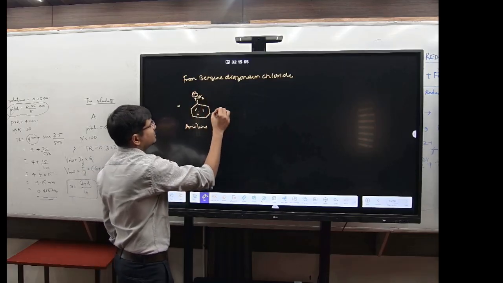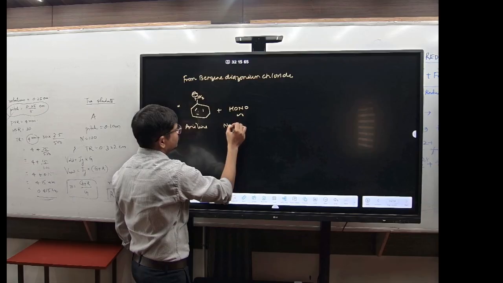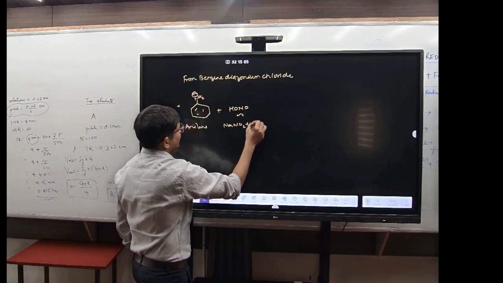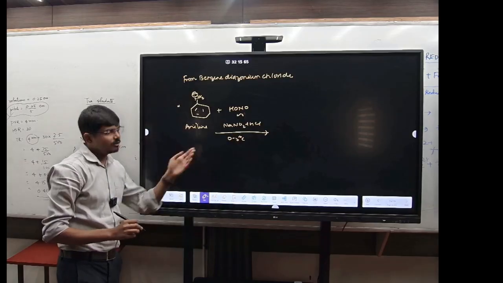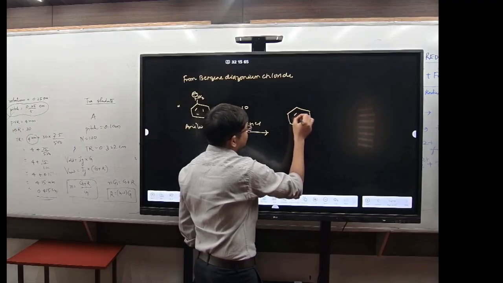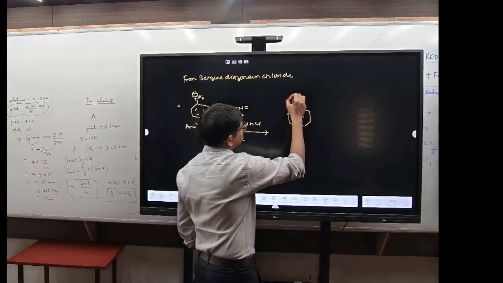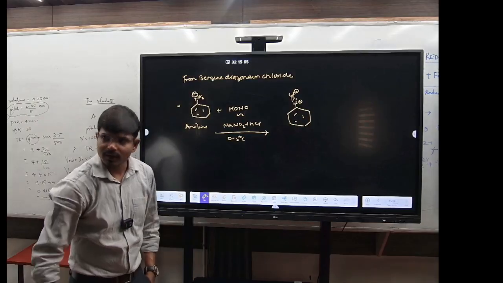Now you are adding HONO, or you can say you are adding NaNO2 plus HCl, and the temperature is around 0 to 5 degrees Celsius. So it will form benzene diazonium chloride.